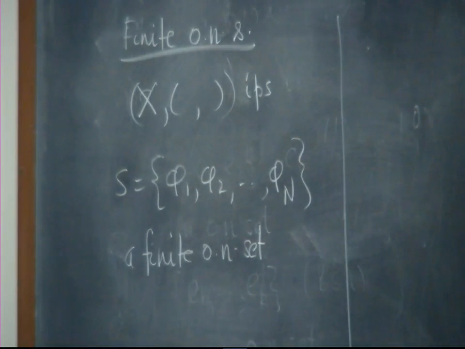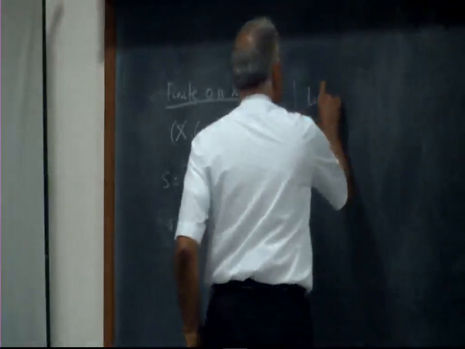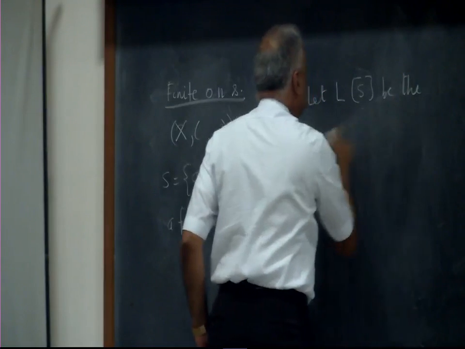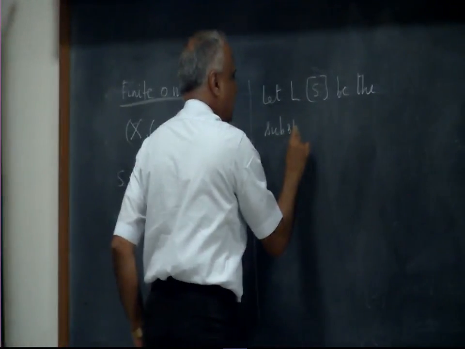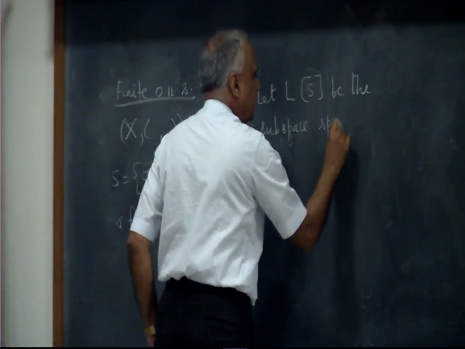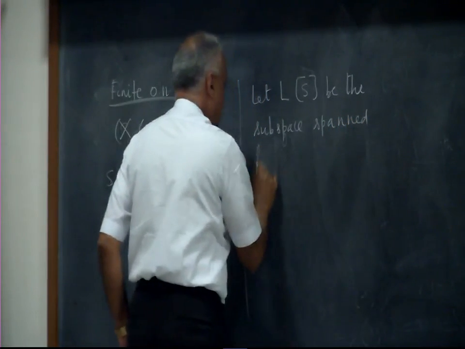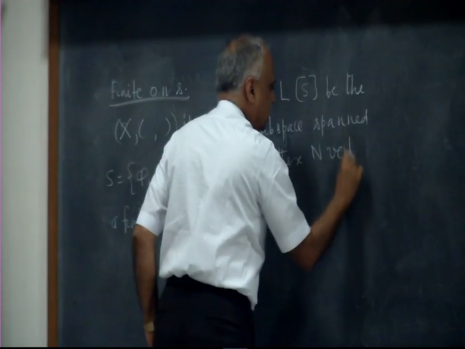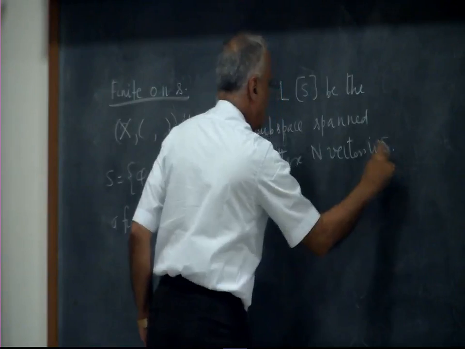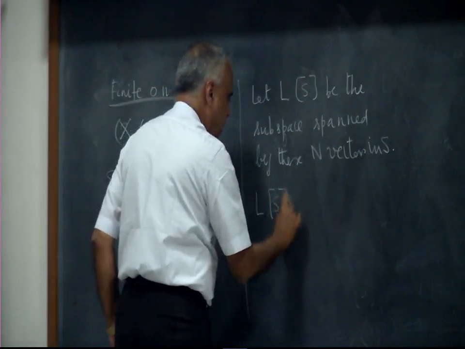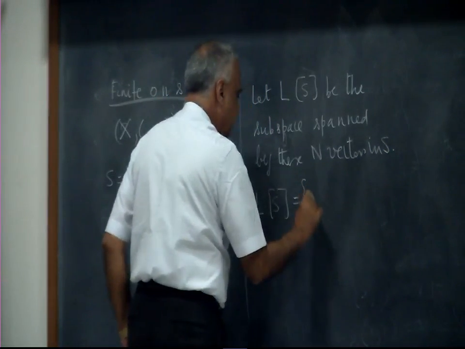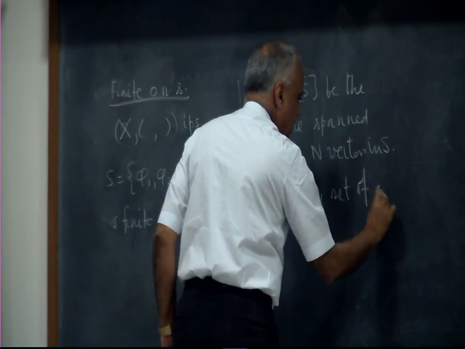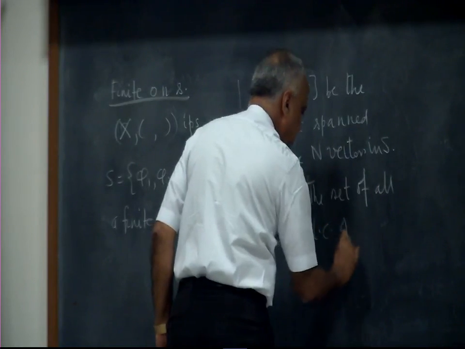Okay, so let LS be the subspace spanned by these n vectors in S. So what is LS? LS is the set of all linear combinations of S vectors.